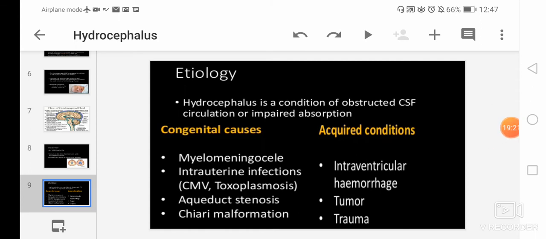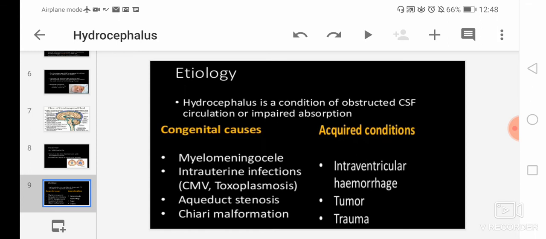Then the last is the Chiari malformation. In extremely rare cases, Chiari malformation occurs, and it causes pressure on the brain and produces hydrocephalus. Mainly in Chiari malformation, downward displacement of cerebral tonsils takes place through the foramen magnum, and then the CSF outflow is impeded, meaning the CSF outflow is obstructed, which causes hydrocephalus. Then next we will see acquired conditions.